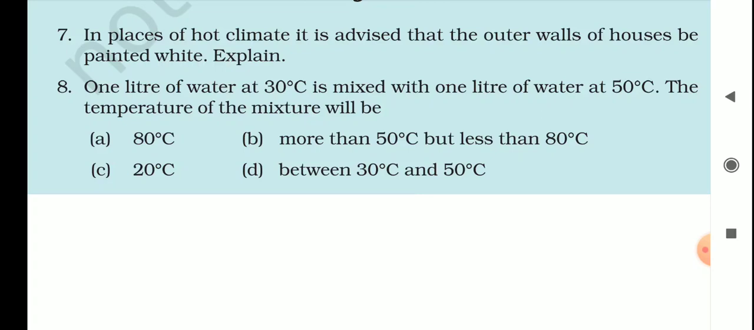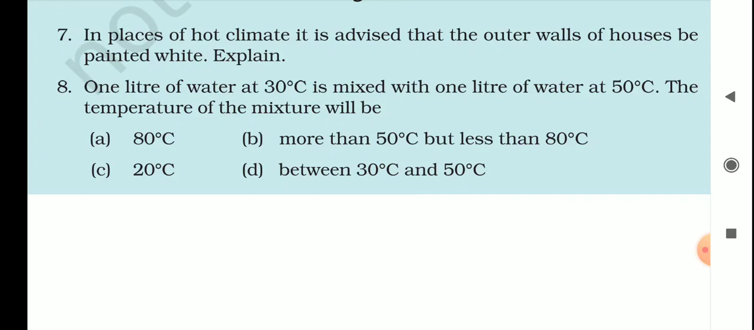Now students, if you are mixing two waters, 30 degrees and 50 degrees, we have discussed that the heat flows from the higher temperature to the lower temperature. So the heat will flow from the water of 50 degrees Celsius to 30 degrees Celsius. So the temperature of the water that is at 50 degrees Celsius will come down and the temperature of the water which is at 30 degrees Celsius will go up. So the mixture that will be formed will be between 30 degrees Celsius and 50 degrees Celsius. Okay students, I hope it is clear.